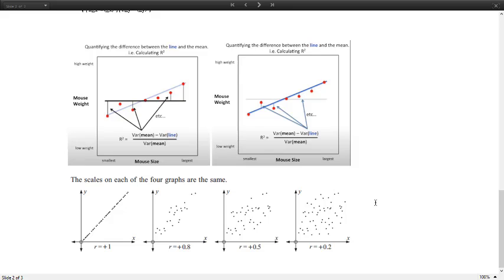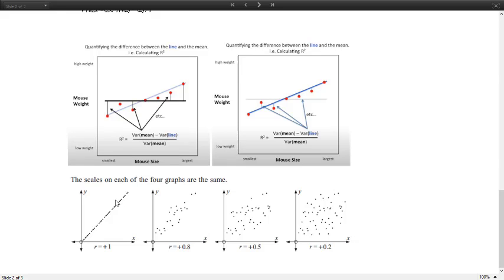Here are some plots which give us a more visual understanding of this R. If Pearson's R is perfect, that means there is no variance about the line. A line that fits this graph is going to go through each and every single point, because only then are the squares of all these sums going to be 0. So this corresponds to data which has Pearson's R of 1.